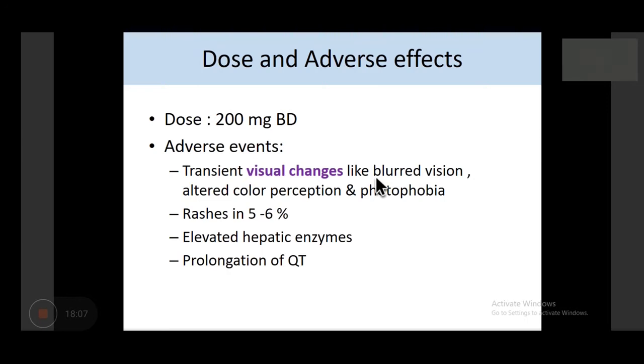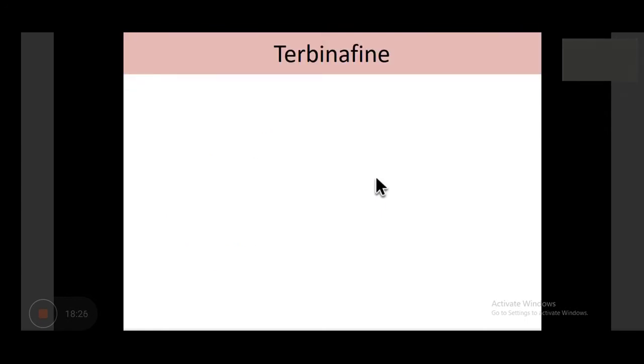For drugs which can lead to QT prolongation, you need to make a separate list of drugs that can cause QT prolongation, like bedaquiline and delamanid, which we read about in ATT. Then here it comes: posaconazole, voriconazole. Posaconazole is not written here, but just remember that posaconazole is the latest entry in the triazole group, which is useful in treatment of mucormycosis.